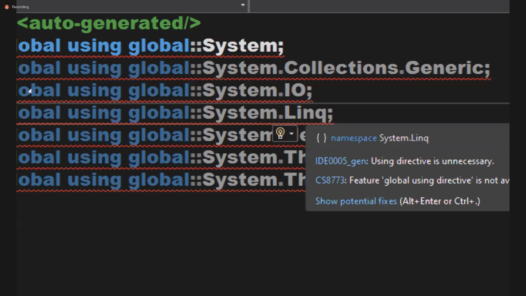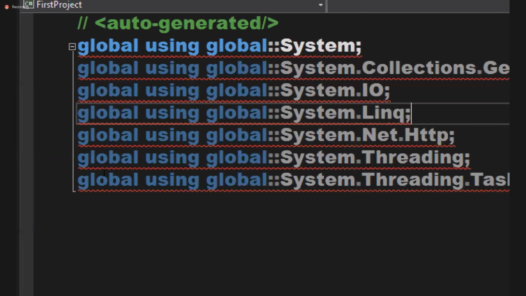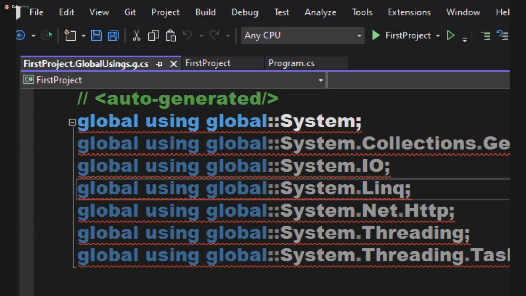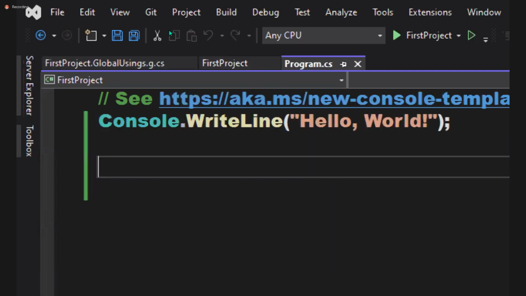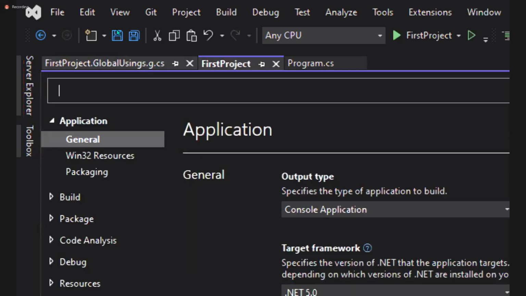Clear? Yes or not? Now, is the red line coming under all or not? Error. Why? C#9. Change the version now. How to change? Go to here. All the files that you open will be listed for you here. You can navigate between them. Clear? All files are visible here.